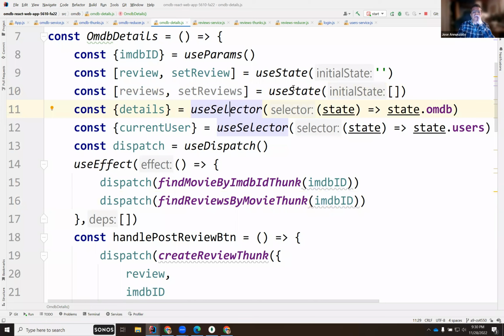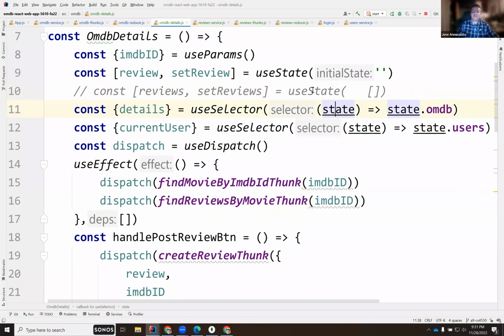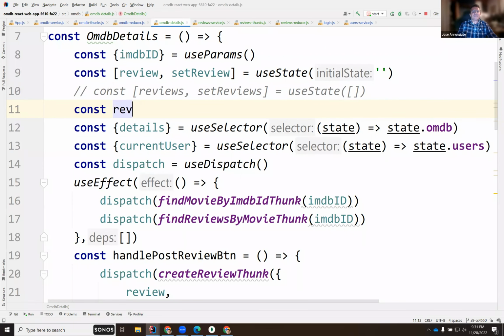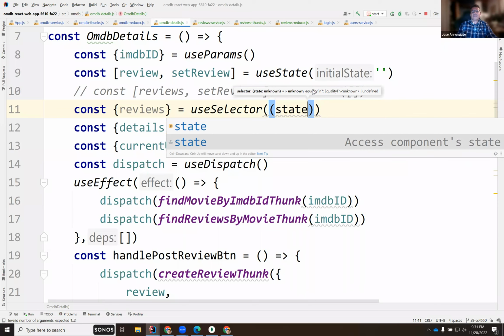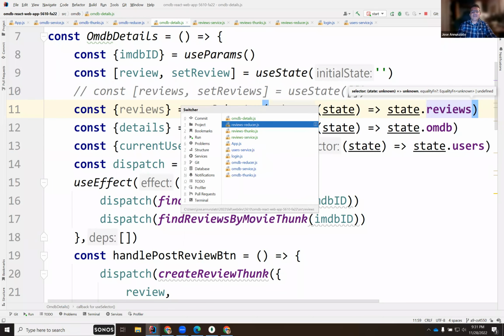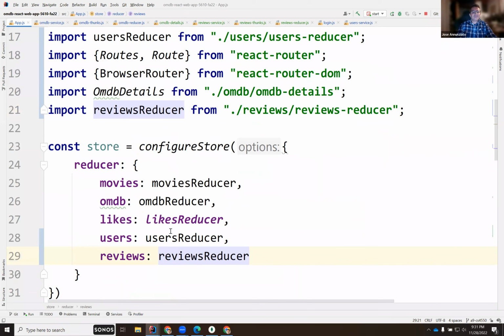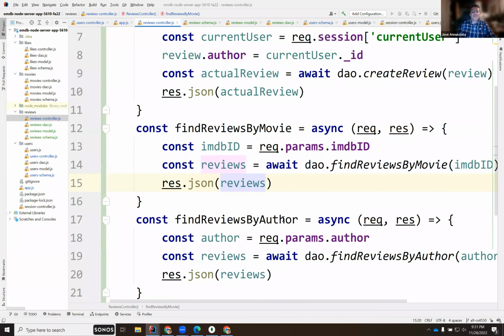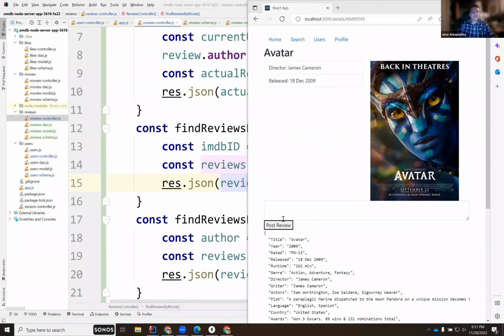I don't need the state. Sorry, it's the state. It's already being maintained by my reducer. So this will be const reviews, reviews from useSelector, state.reviews, I think. Is that what I called it in the reducer? Yes, reviews.